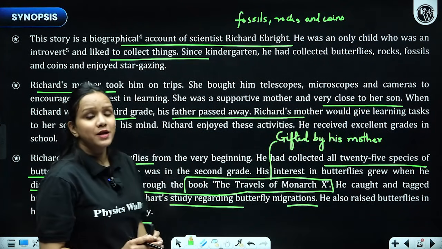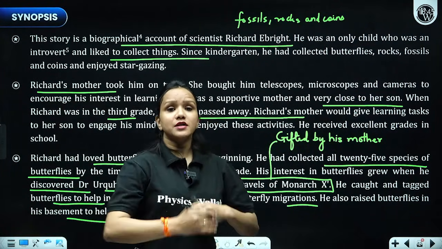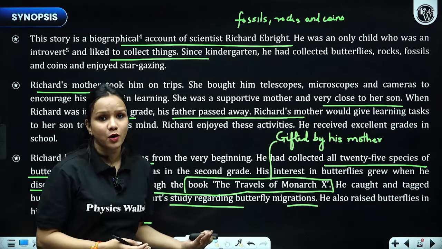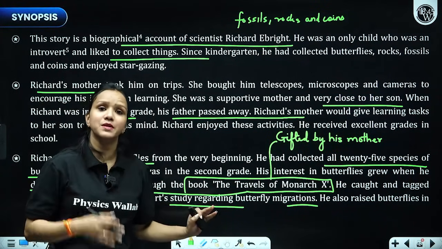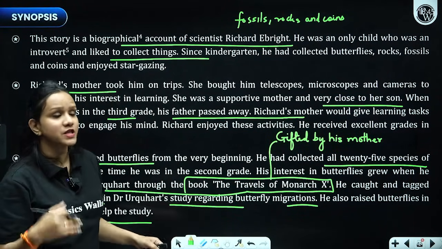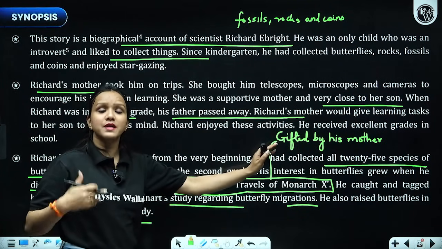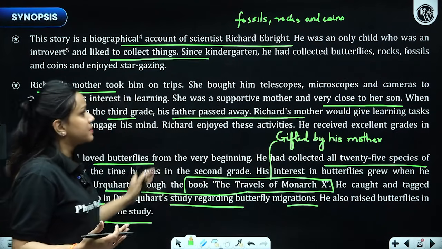So please make sure that we are discussing the chapter in chronological, sequential order. Please memorize it in this format only, in a proper sequence, because this is not a fictional one. It is based on scientific experiments. So please remember these, right?